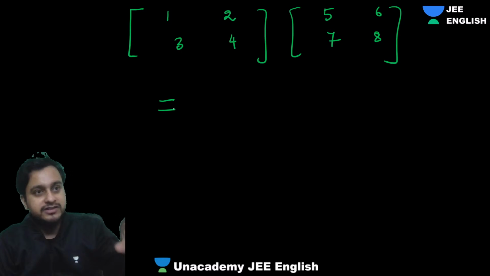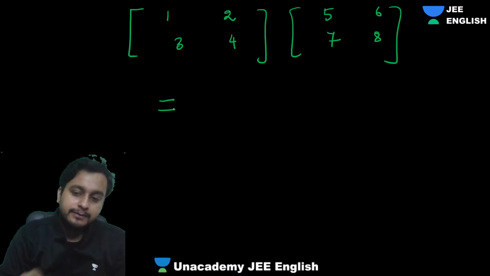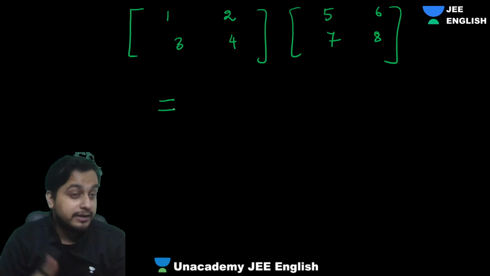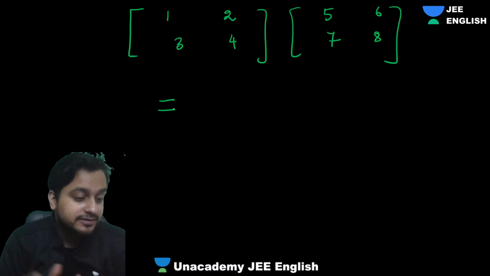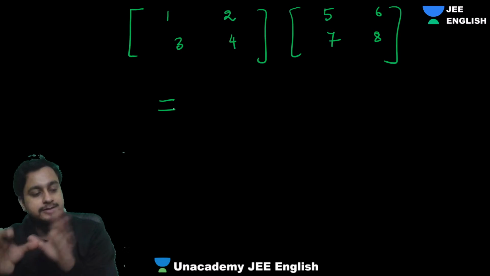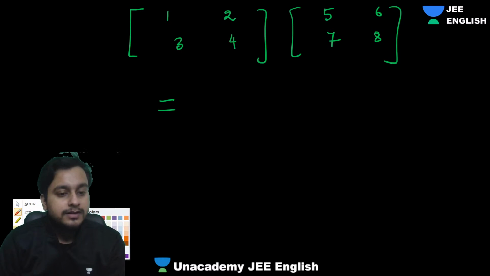Your multiplication is not like multiplication of two numbers, right? Somebody told us 3 times 2 is 3 plus 3, which is 6. Somebody defined it that way. So this is the definition. Like this, if you do it, it is called the multiplication of matrices. Okay, so how we are doing it is pretty simple.